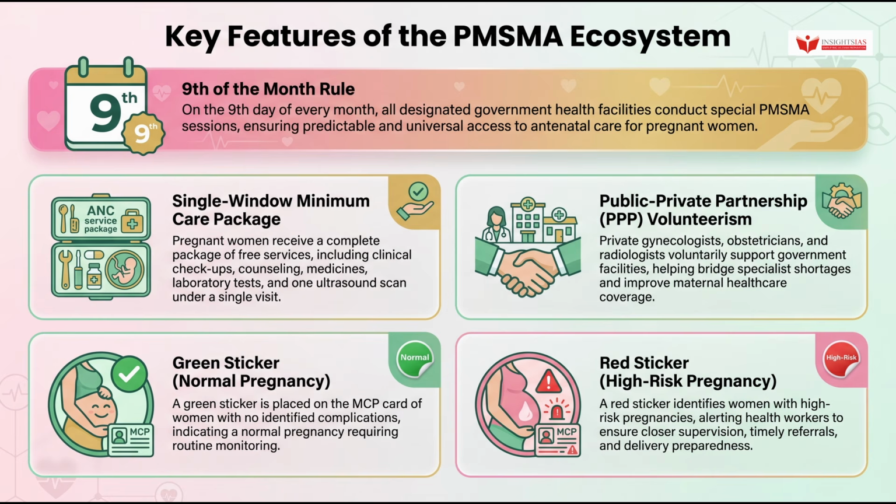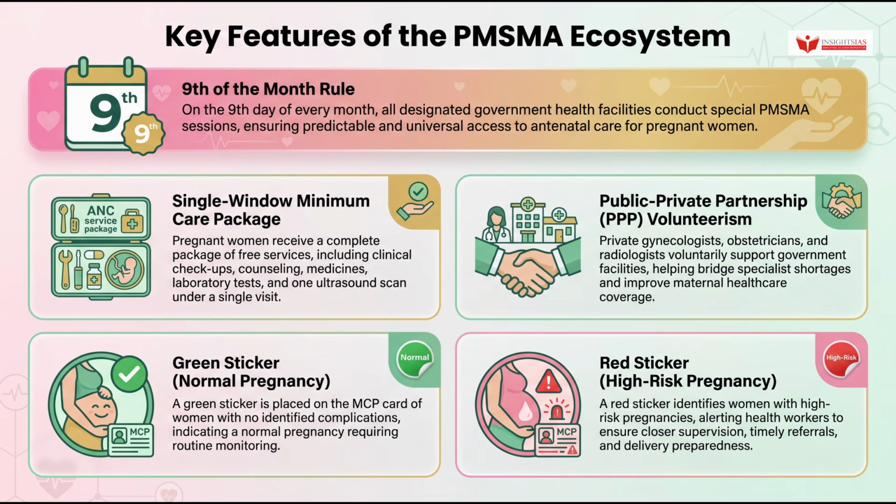Now let us understand the color-coded sticker system, which is a classic elimination point in MCQs. A green sticker is placed on the mother and child protection card of women with no identified complications, indicating a normal pregnancy requiring routine monitoring. A red sticker, on the other hand, identifies women with high-risk pregnancies, alerting health workers to ensure closer supervision, timely referrals, and delivery preparedness. Do not confuse these two. UPSC may present a statement that swaps the colors. Green is normal, red is high risk.